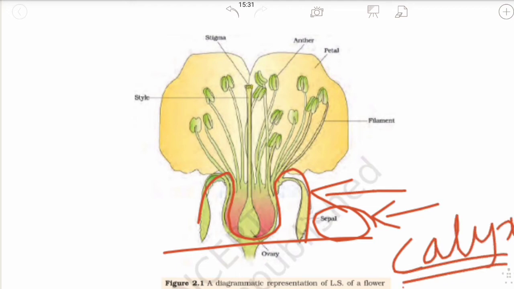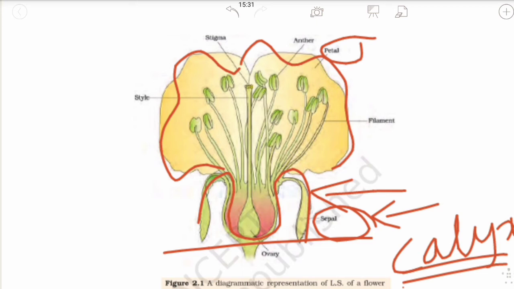Now come the petals. These are the petals. Petals are also known as corolla. What are the features of the petals? They attract pollinators such as insects, butterflies, etc. Attraction is the main function of the petals.